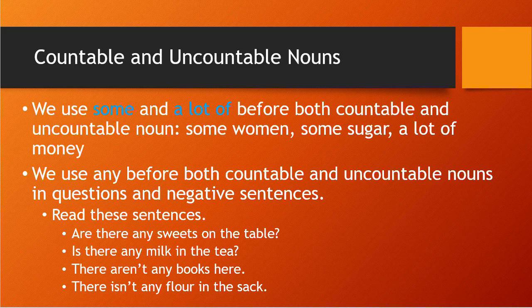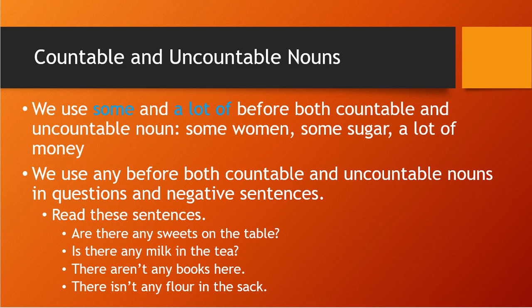See, flour, milk, sweets, books. So those are countable and uncountable nouns. Correct. Books are there, so you can count that. Sweets also, you may count the number of pieces. But milk and flour, those are uncountable.